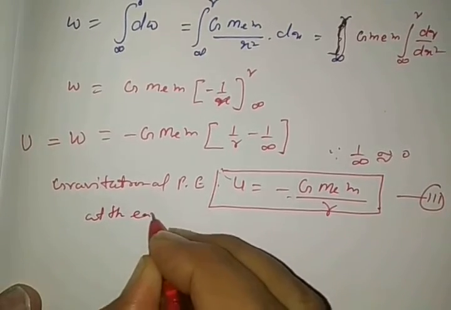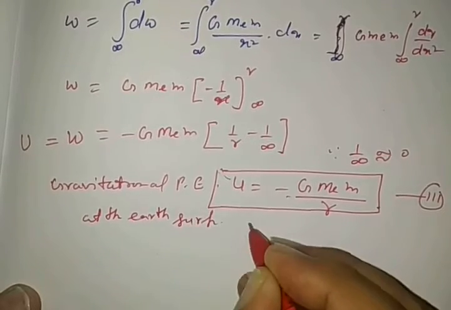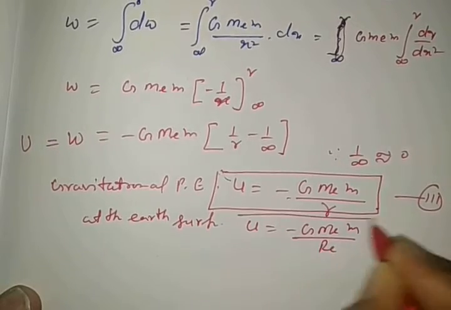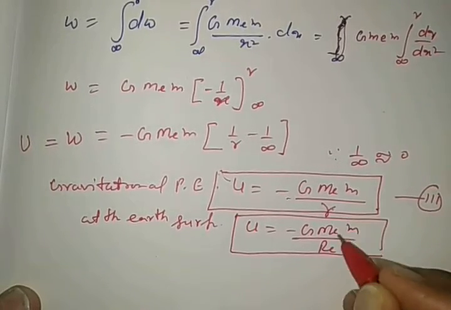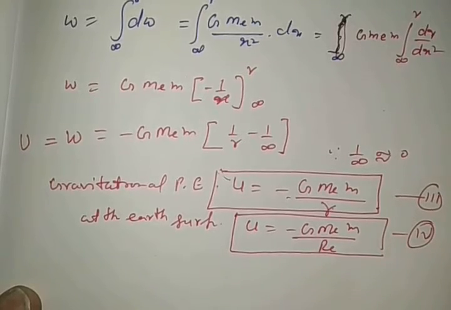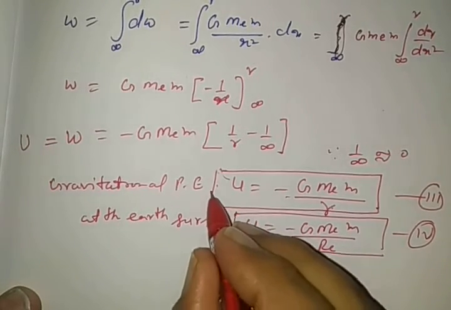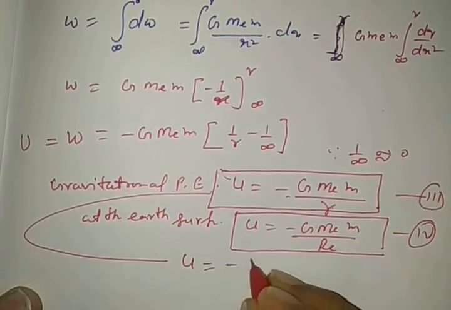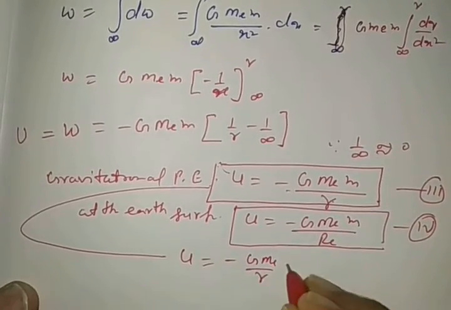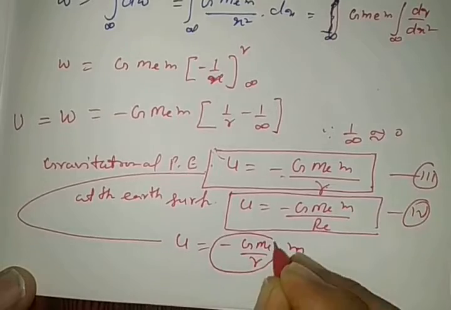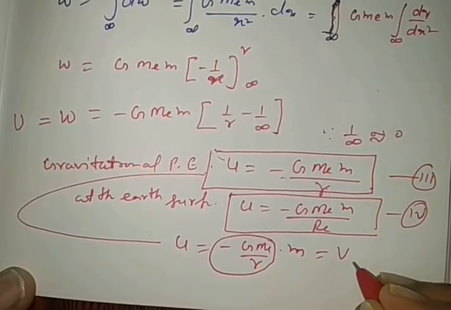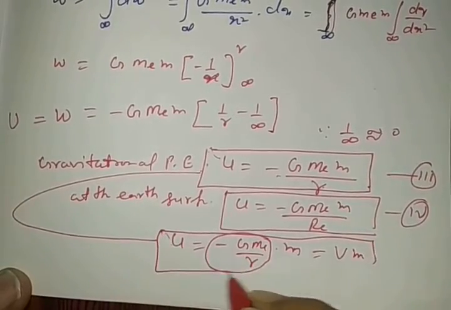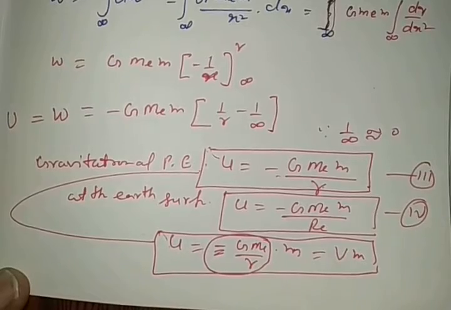At the earth's surface, this formula becomes minus G M_E M by R_E, because R is converted into R_E. One thing is very important. This equation can also be written in this form: U is equal to minus G M_E by R into M. This is the gravitational potential, so it can also be written as gravitational potential into M. See the meaning of the minus sign here.